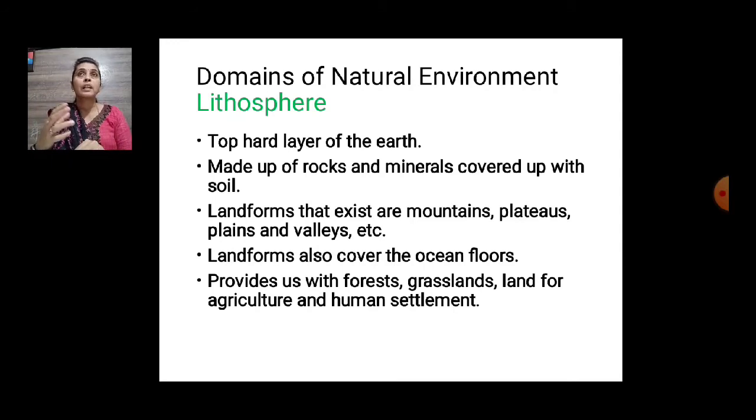It's a mixture of soil. In different regions, you will find different types of soil. The soil quality is not found uniform all over the world. Then landforms exist. It may be in the form of mountains, like in the Himalayas. It may be plateaus, like the Deccan Plateau. You are well aware of it. Then plains, northern plains, valleys, etc. Landforms also cover the ocean floors. Yes, so below the ocean floor also there is landform, maybe in the form of mountain sometimes.